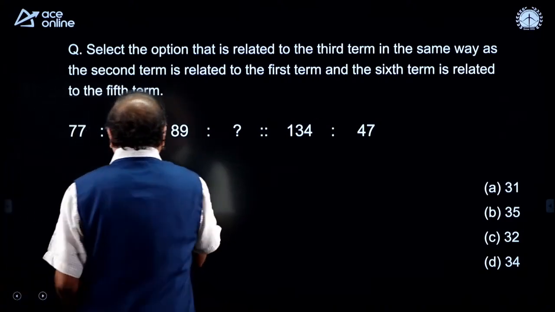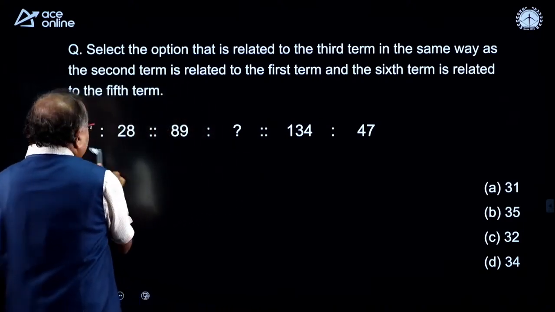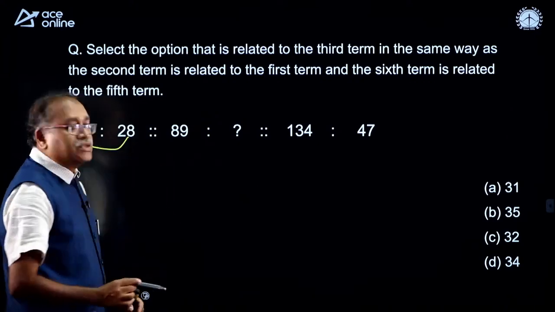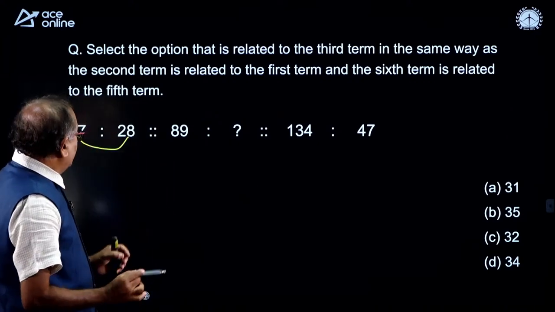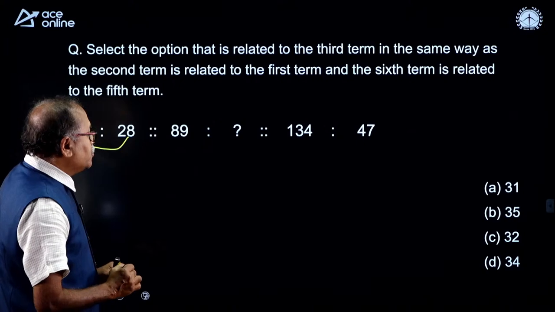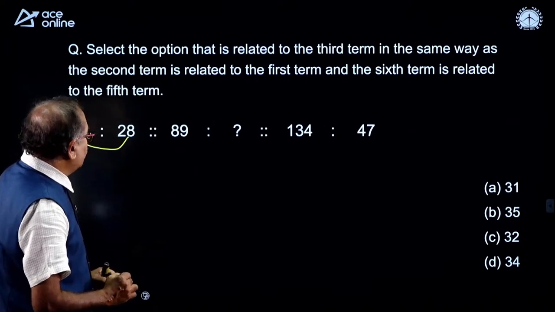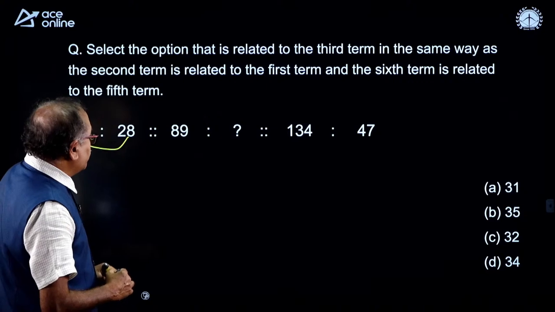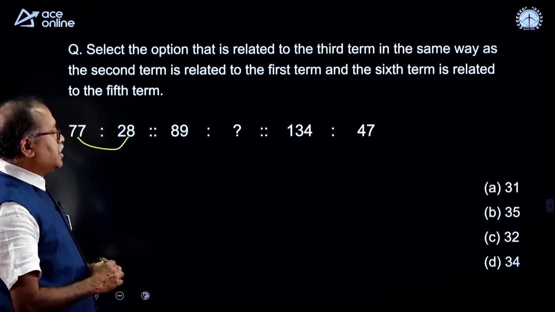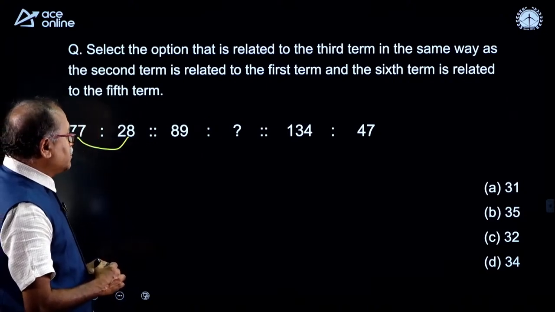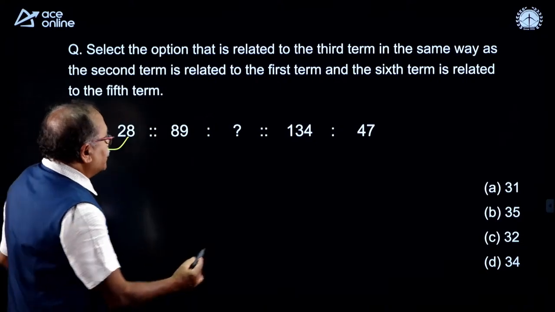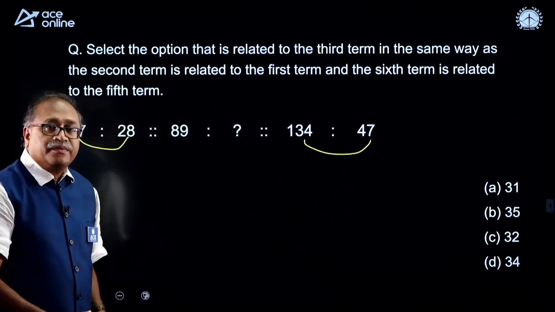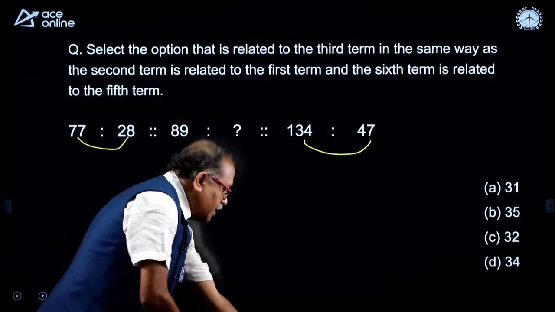So, what connection do these two have? Okay. I am not able to understand at this point of time, but 28, how can I get this as 28? Okay, I will tell you.